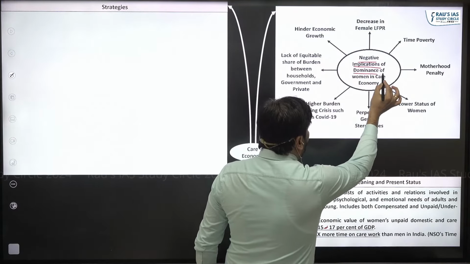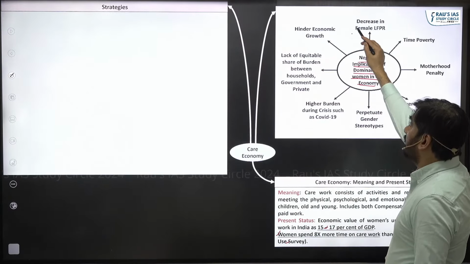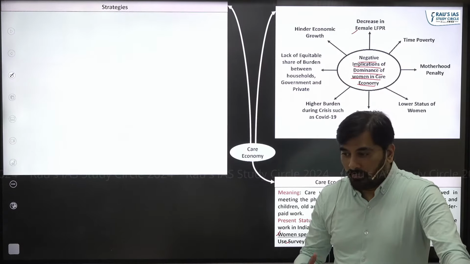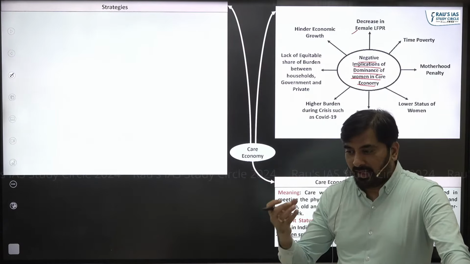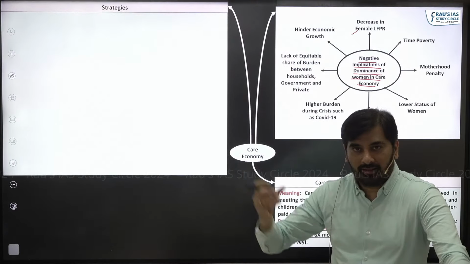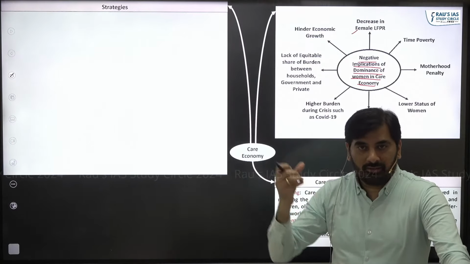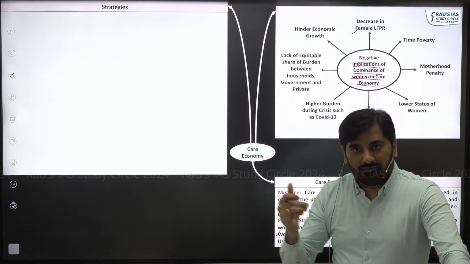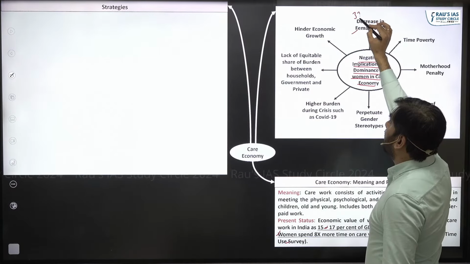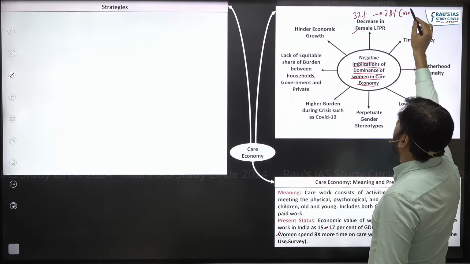Negative implications of dominance of women in the care economy. Number one, decrease in female labor force participation rate. Obviously, if women are spending more time in household duties and taking care of children and elderly, they will not be able to contribute to the growth and development of a country. That is why the female labor force participation rate, as I said, is 37% as against 78% for males.